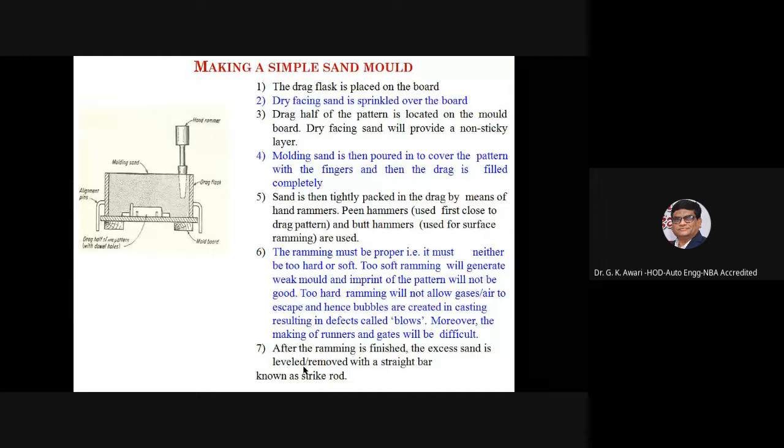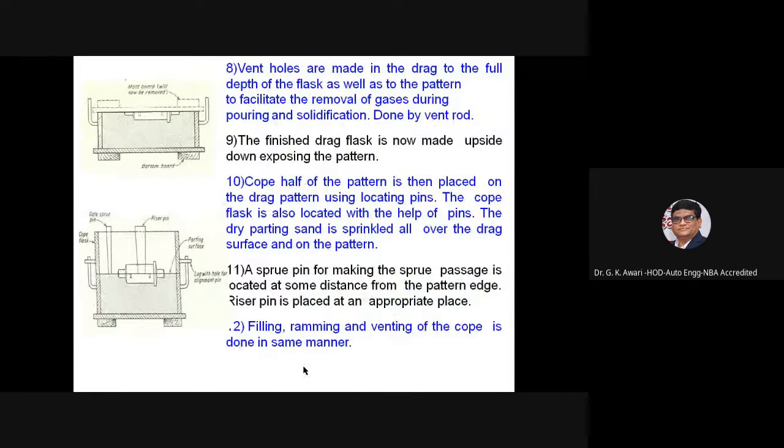So after the ramming is finished, the excess sand is leveled and removed with a straight bar, which is known as the strike rod. Then vent holes are made in the drag to the full depth of the flask, as well as to the pattern, to facilitate the removal of gases during the pouring and solidification, which is being done by the vent rod.